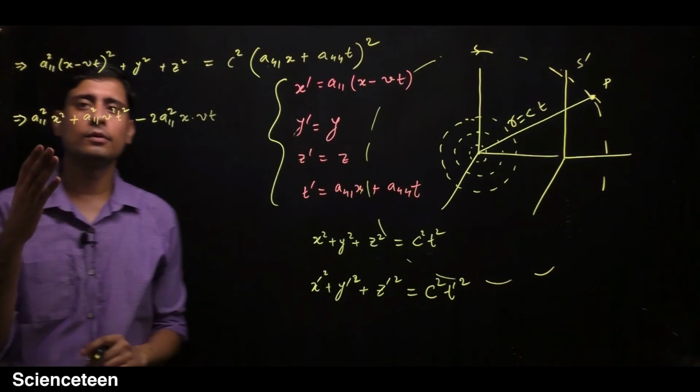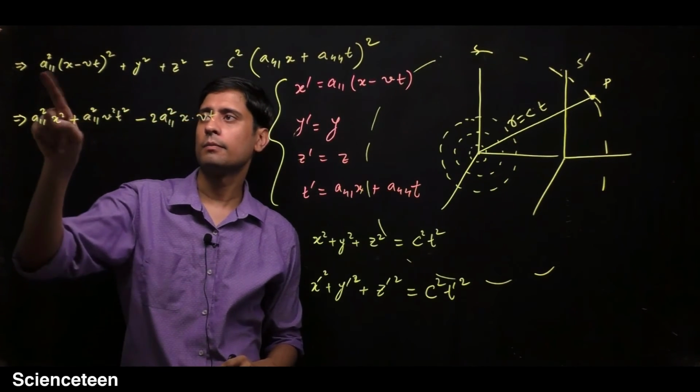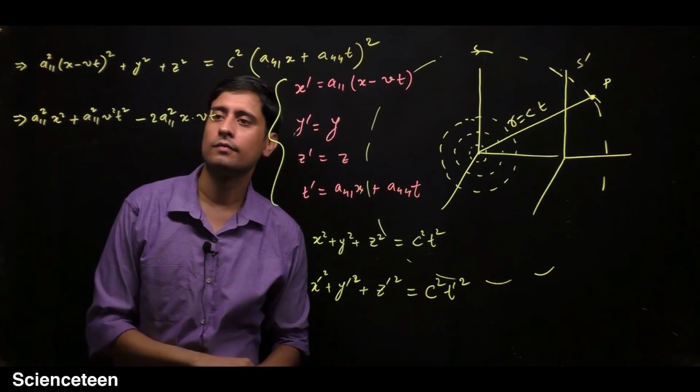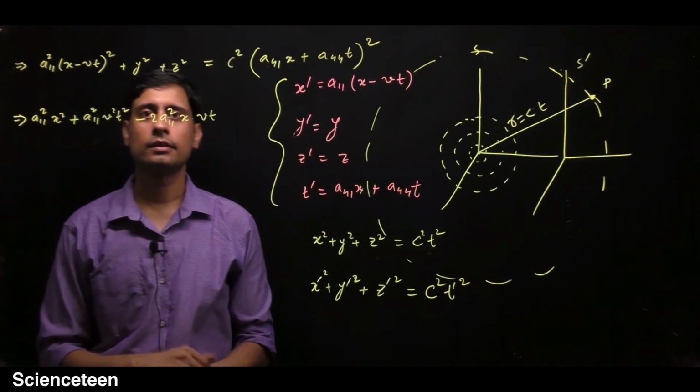This is the a plus b whole square formula, multiplied with this a11 square term. So everything is okay.